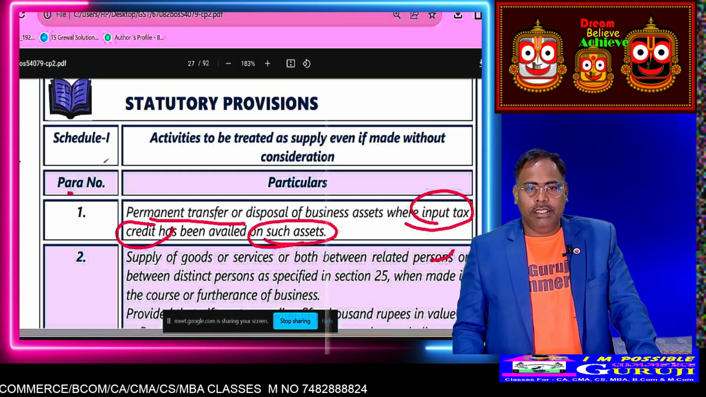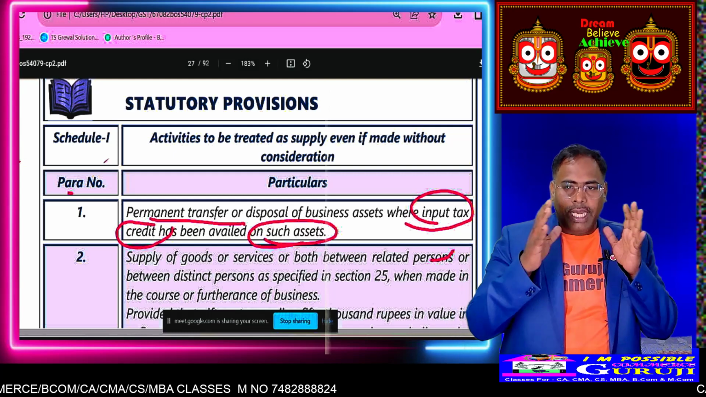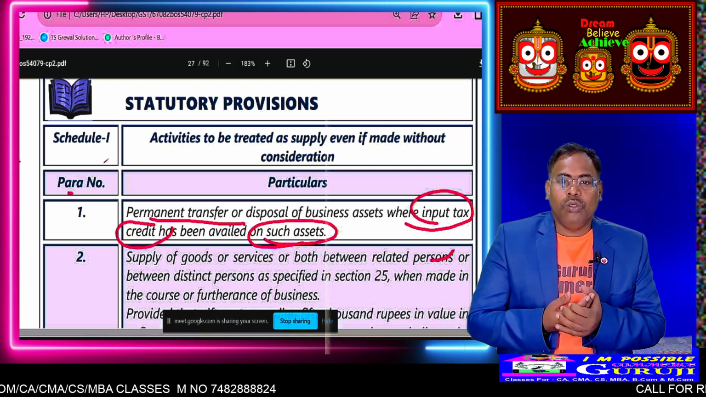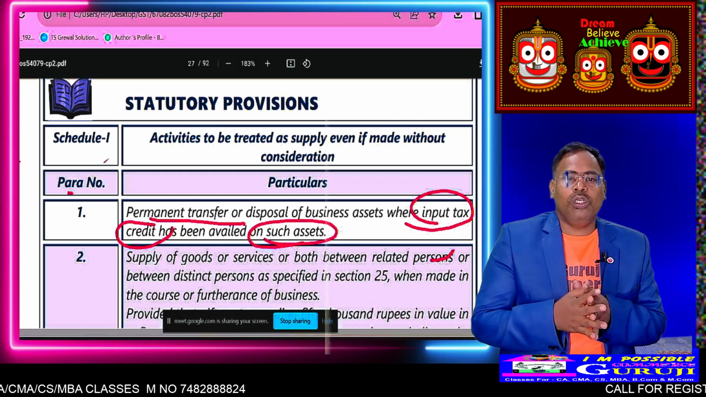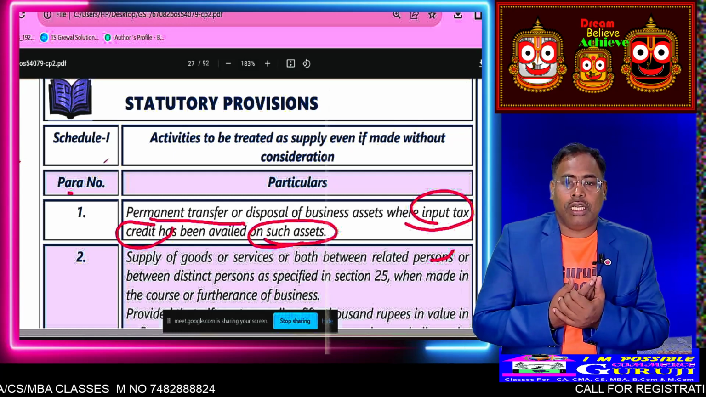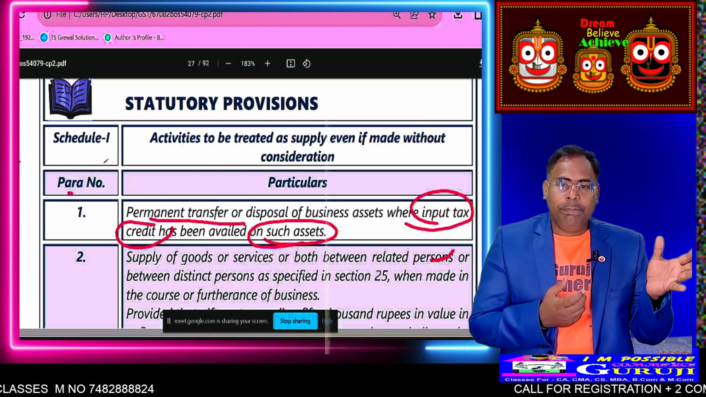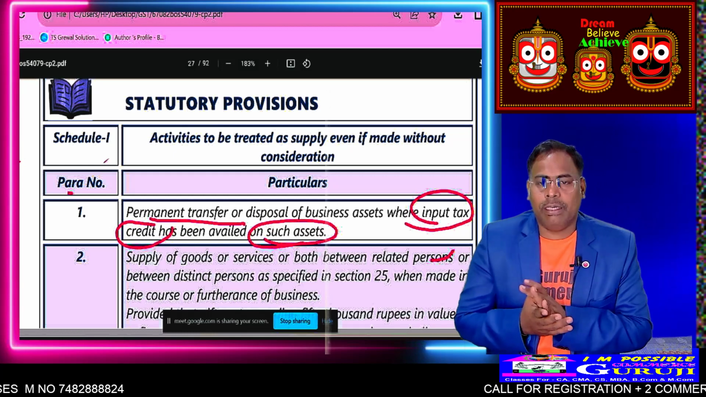So what happened in this case? Suppose I sold the business with zero consideration, without consideration. My business has been sold to someone else with zero consideration. Output tax is zero, but on input I have taken a credit of rupees 10.